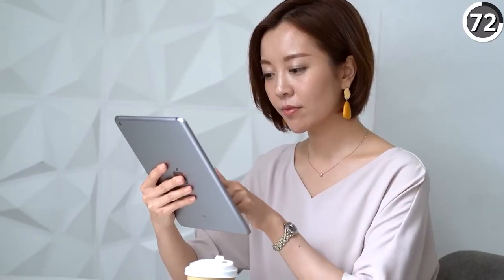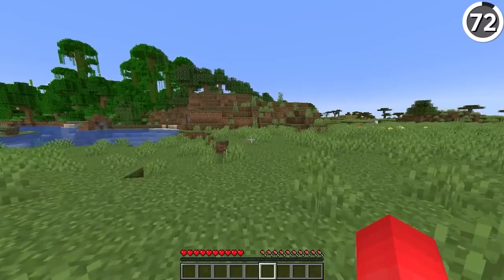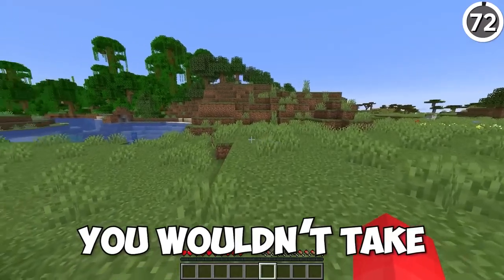And the best part, you don't even have to play Minecraft with a touchscreen to do this. Though I will warn this was patched out in recent updates. But if you're playing on older versions, I don't see why you wouldn't take advantage of this.